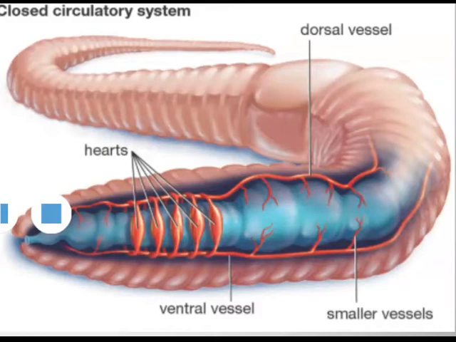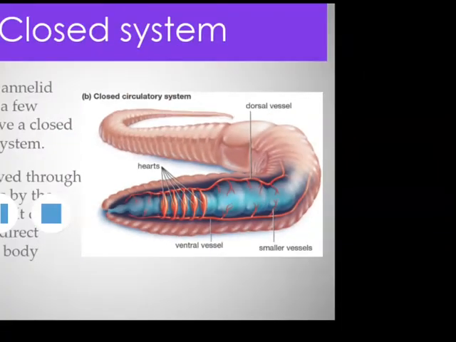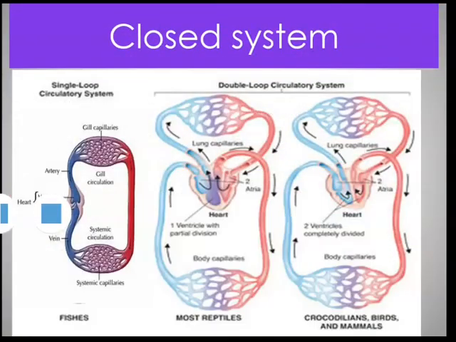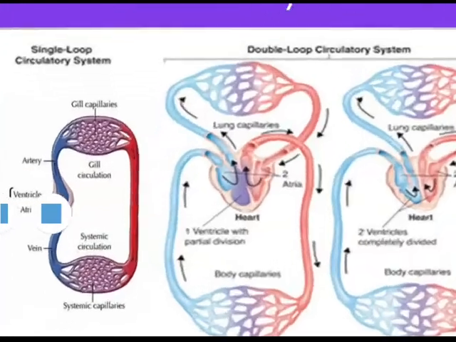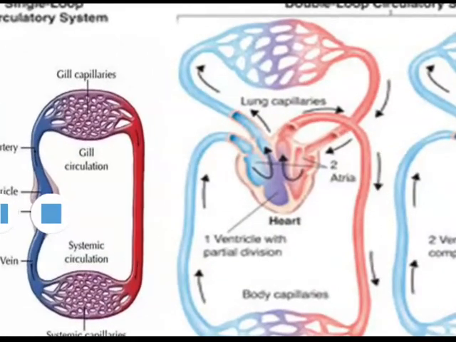The closed circulation can be divided into two main types: single circulation and double circulation. Let's see single circulation.